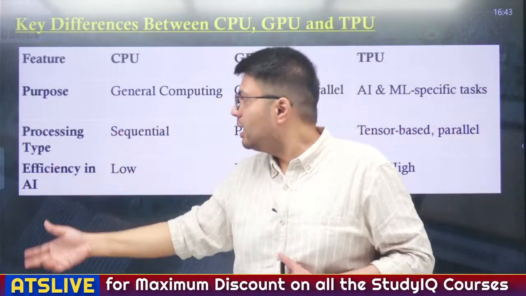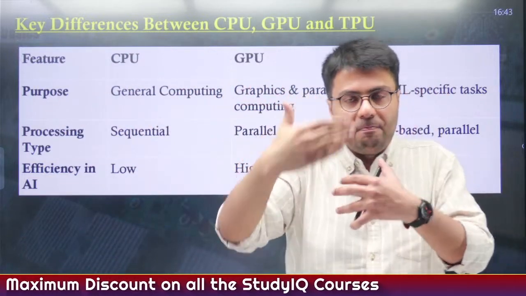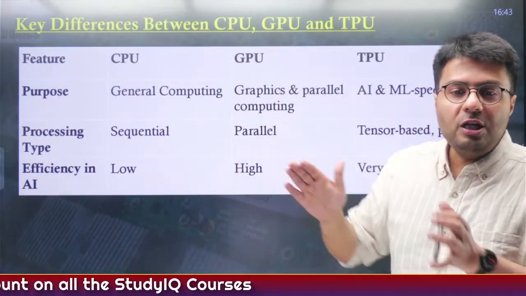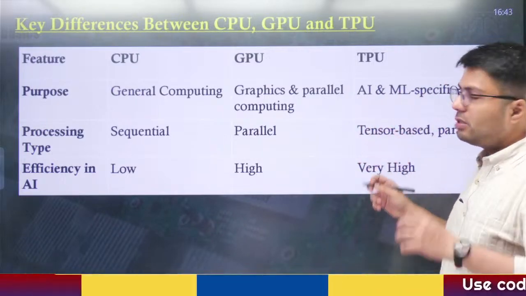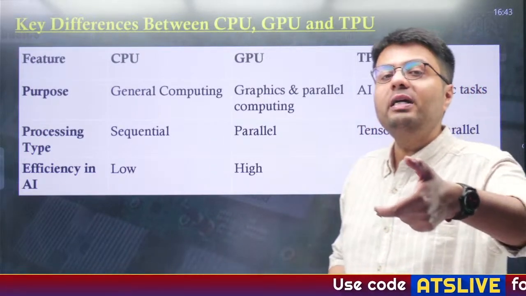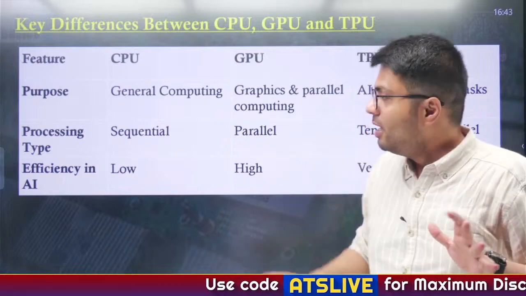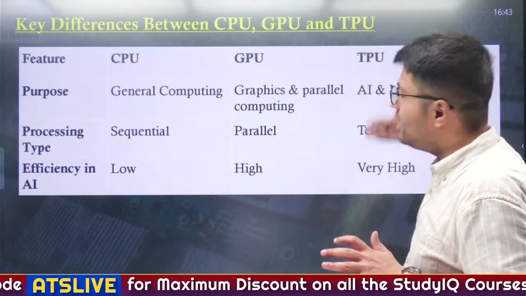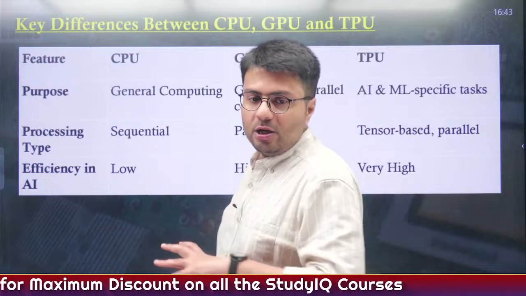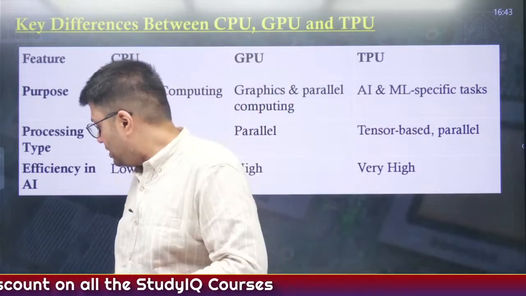Whereas the processing done in CPU is sequential. In GPUs and TPUs, they are both parallel. But in TPUs, the processing is mostly tensor based, which is used for machine learning. Whereas efficiency in AI is low for CPU, is high for GPU, and it is very high for TPU, right? So that is the difference between all these three terms.